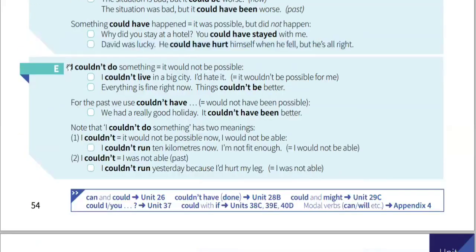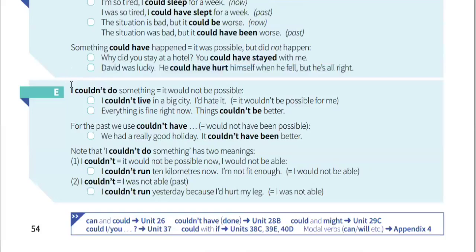Okay, let's look at the E paragraph. I couldn't do something. It means it would not be possible. It is not possible to do it. And if I try it, it will be impossible. Read this. I couldn't live in a big city. I'd hate it.